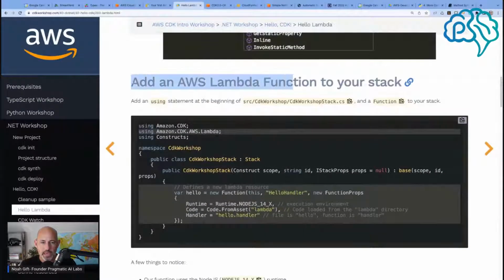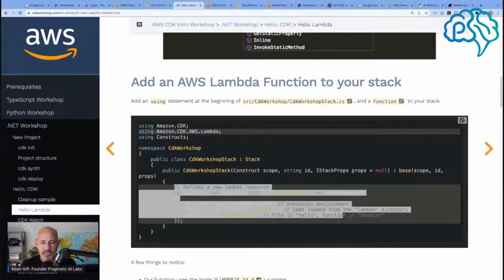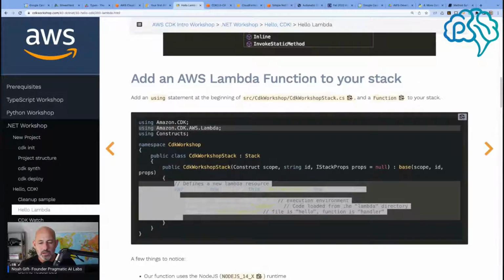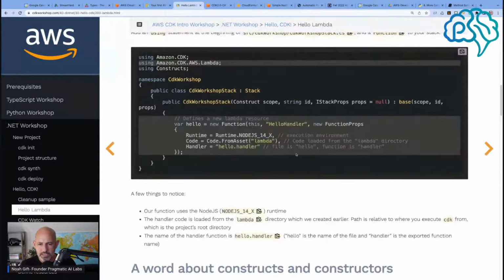Add a lambda function to your stack. So using a statement at the beginning and a function to your stack. So we're basically going to put this code in the middle here, which is nice. So our function, so we see it's a runtime as node, hello handler.